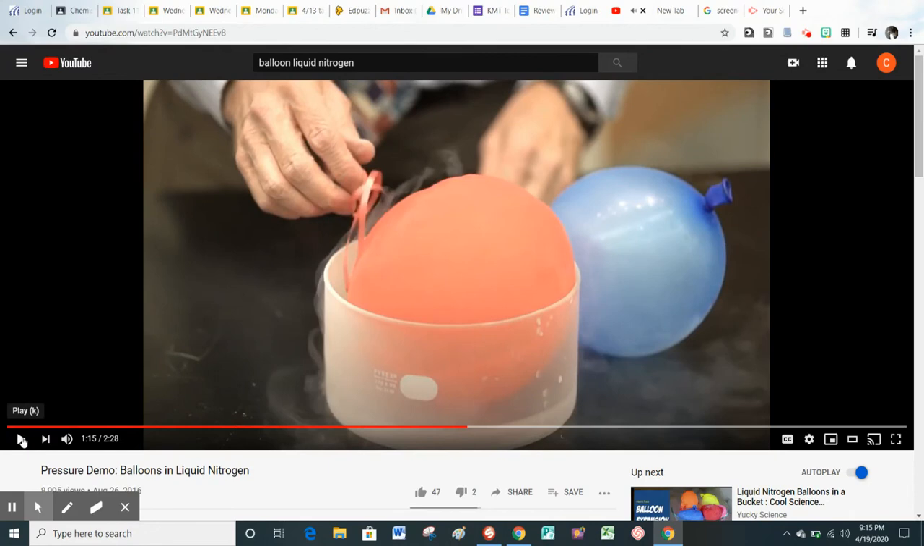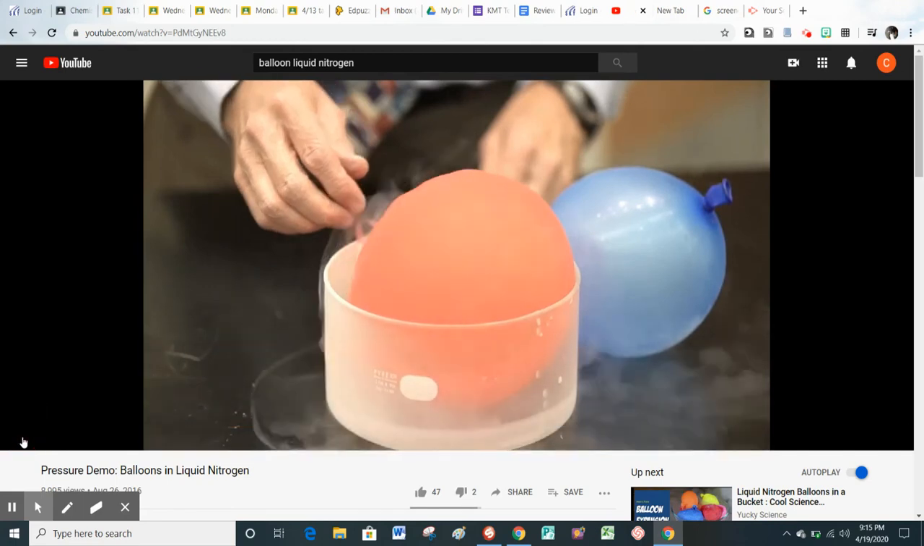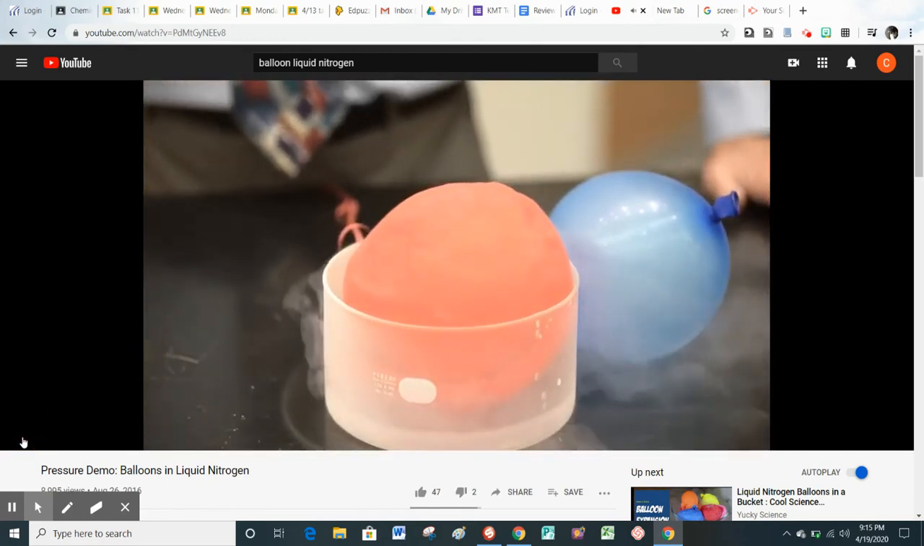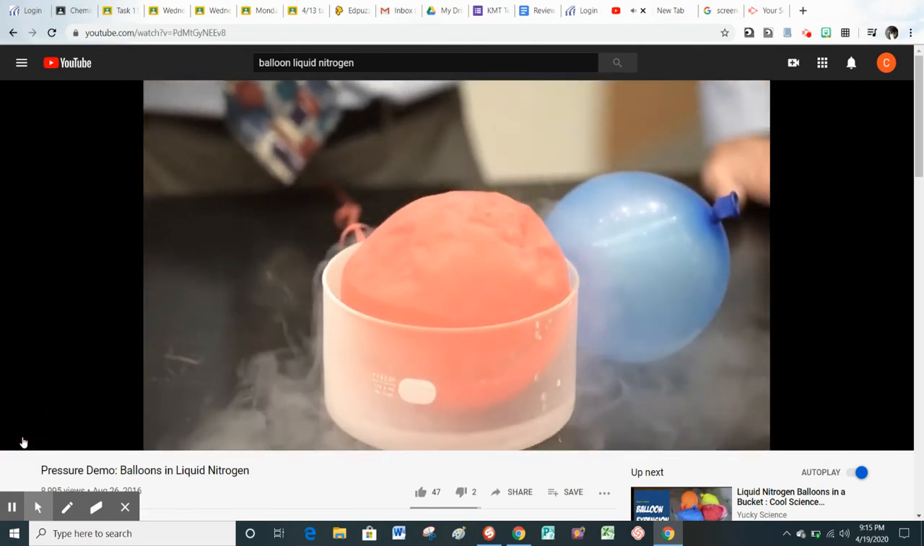What I want you to notice here is when he takes it out, the balloon gets bigger again. What tells you that the balloon would get bigger if you're thinking about collisions? Well, when he takes it out of the liquid nitrogen, the air inside the balloon is getting warmer, so the particles inside the balloon are moving faster. They're having more collisions.